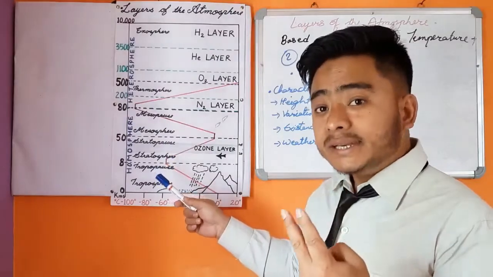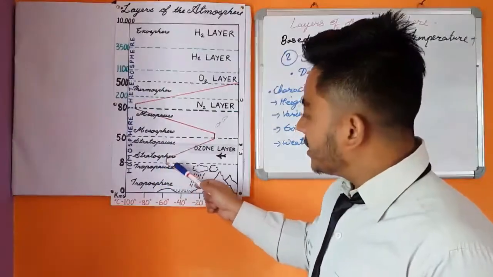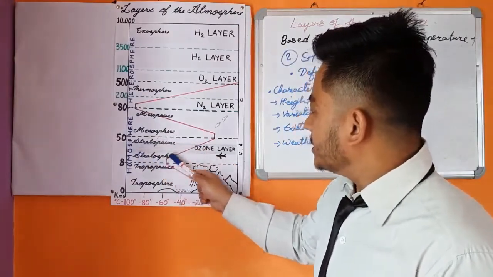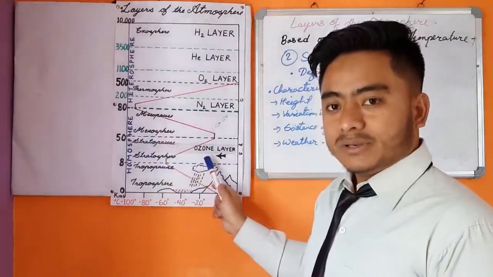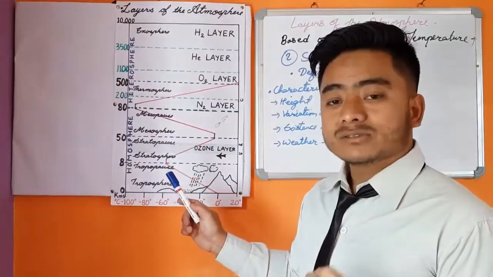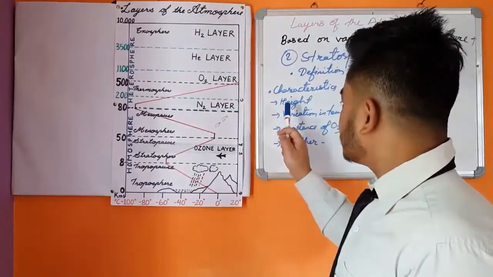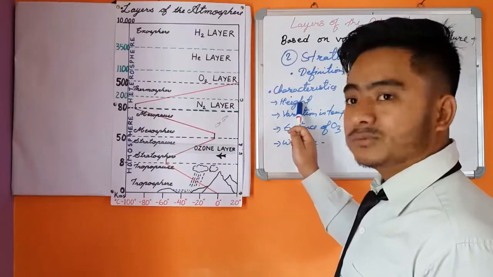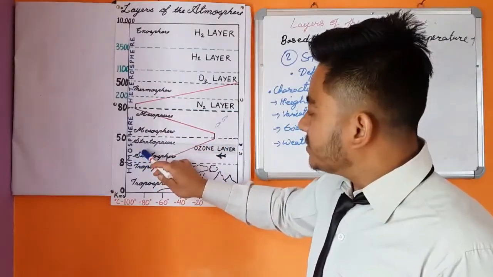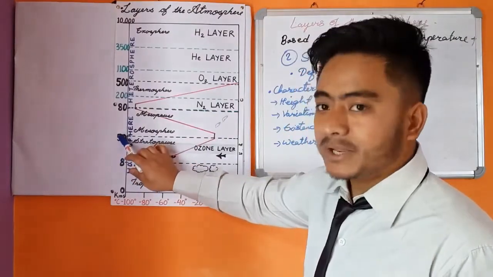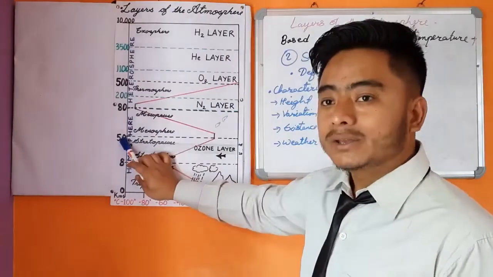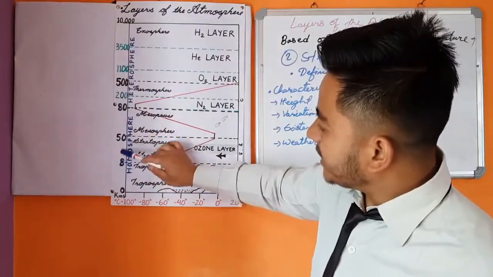Stratosphere is the second layer of the atmosphere, which lies above the tropopause. This layer is called the stratosphere. So let me explain some characteristics of the stratosphere. The first characteristic is height. Normally, the stratosphere extends from 8 to 50 kilometers, as you can see in this diagram.